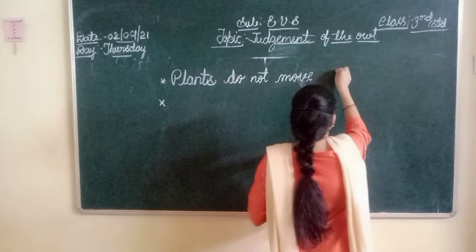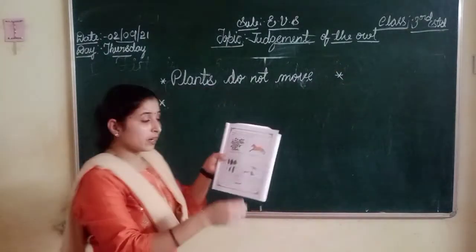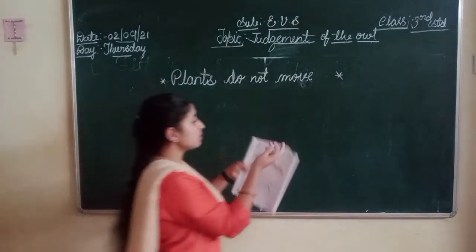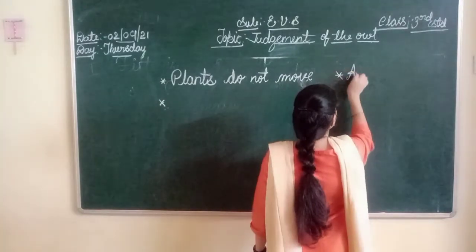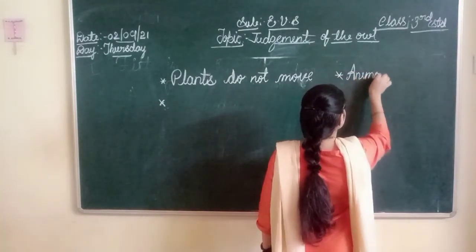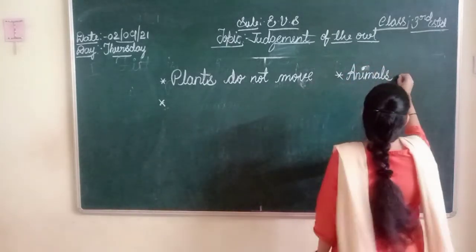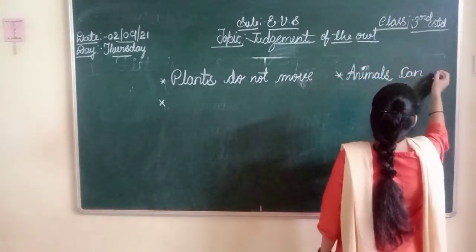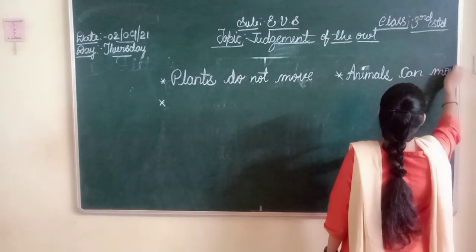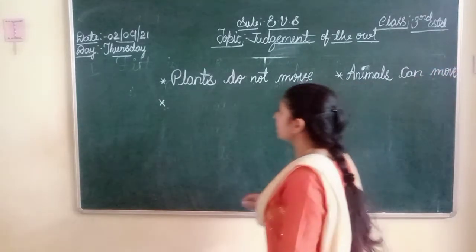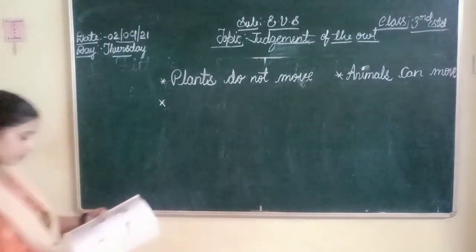Here on left side you have to write, on right side you have to write, sorry. Animals can move. A-N-I-M-A-L-S. Animals can, C-A-N, can move, M-O-V-E, move. Animals can move. Next.